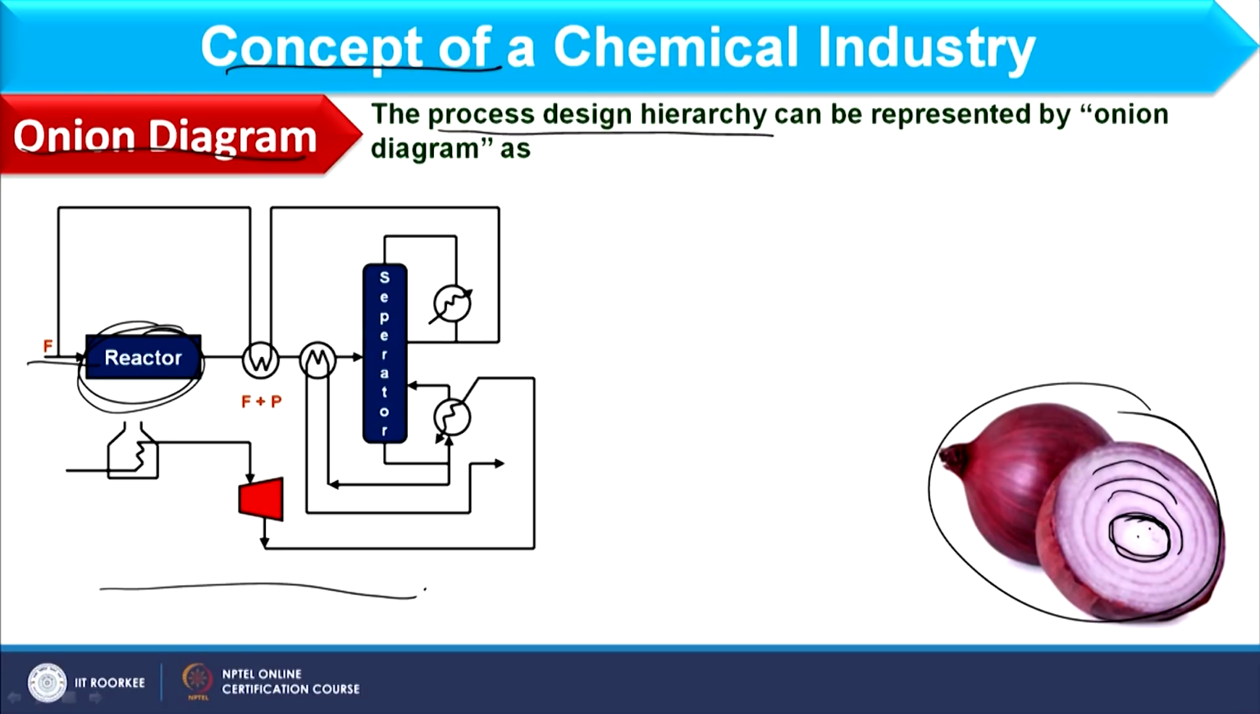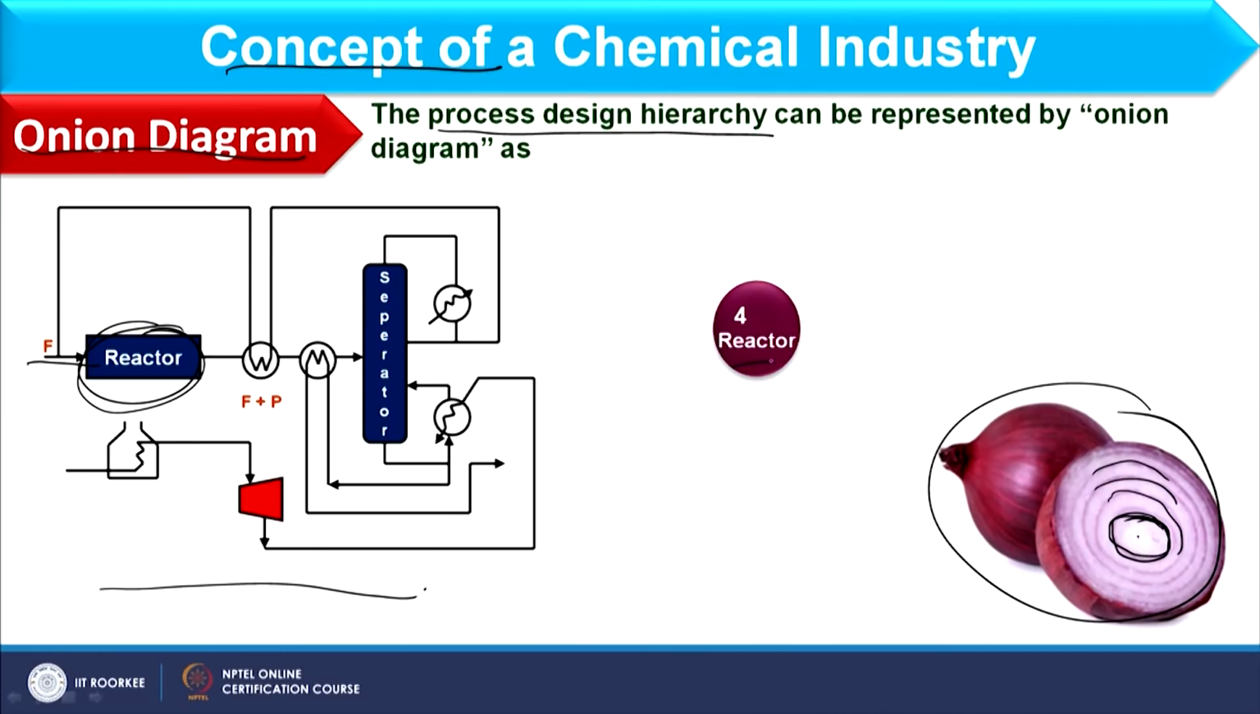So, let us translate that concept into the chemical industry. If I have a reaction to proceed, we need to first install a reactor, we need to first design a reactor. So, the reactor will be the core of the onion diagram as I have shown over here. This reactor I am showing would be the core of the chemical process, and as it resembles the core of the onion, it is the innermost part of the onion. Okay.